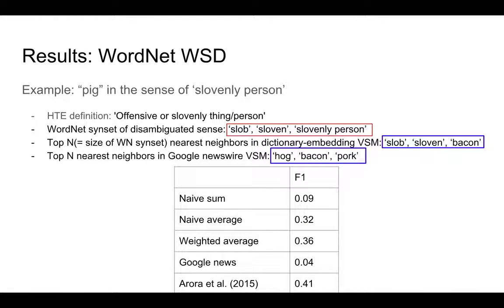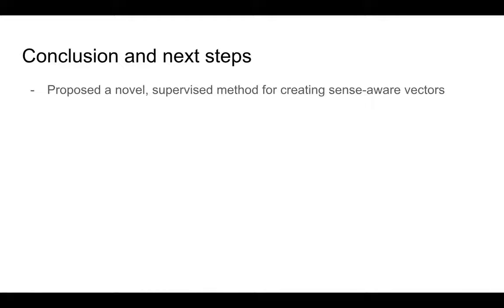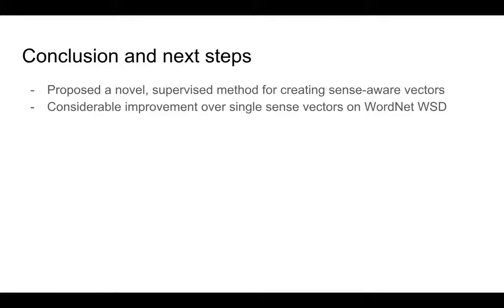And here are the results. So the Arora et al. sentence embedding method has the highest F1 score, and the Google News single representation VSM has a very poor F1 score, even worse than naive sum. So to conclude, I've proposed a novel supervised method for creating sense-aware vectors, and it's a considerable improvement over single sense vectors on the WordNet word sense disambiguation task.